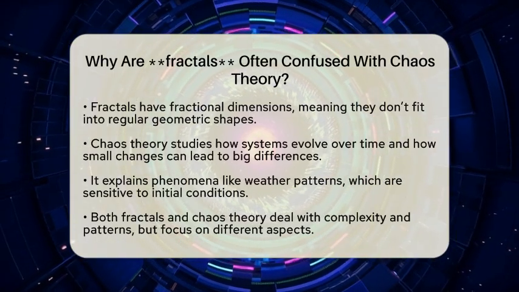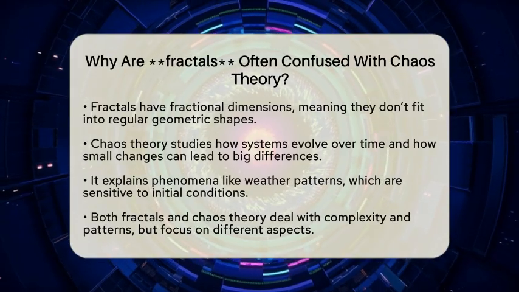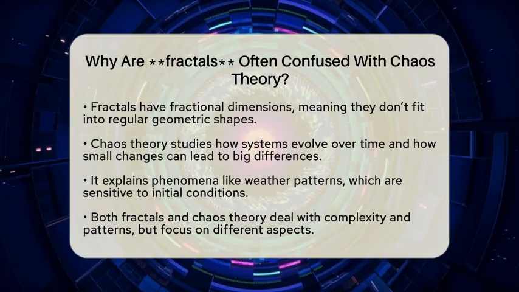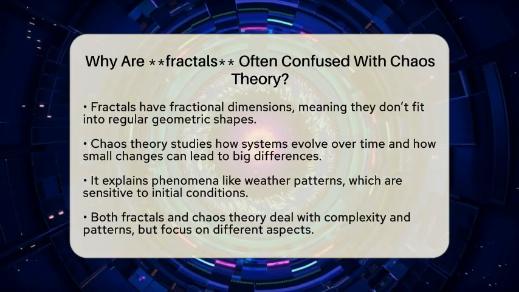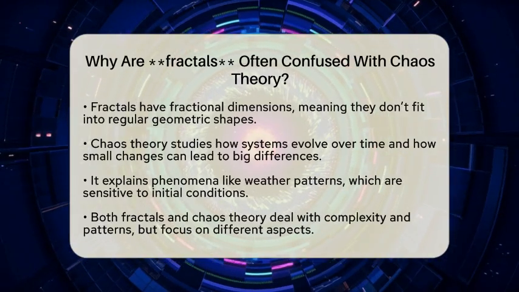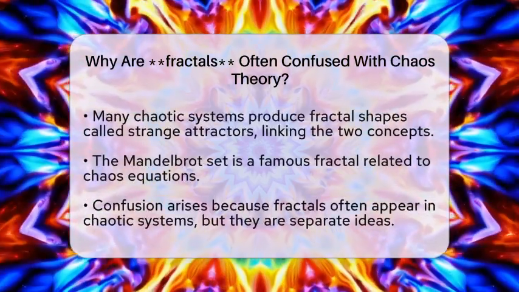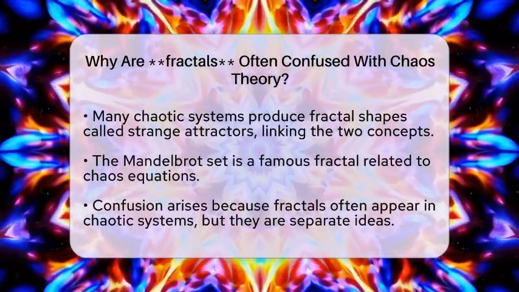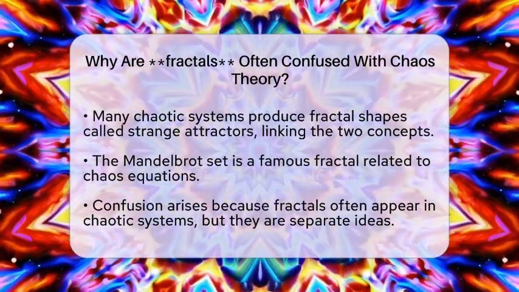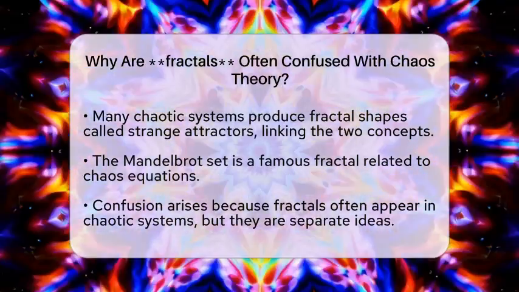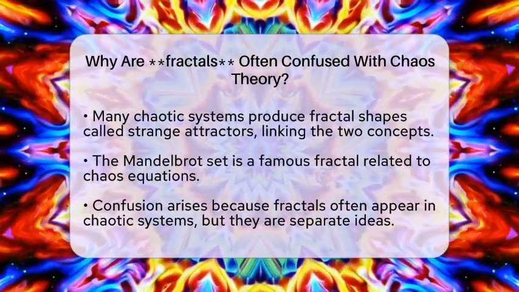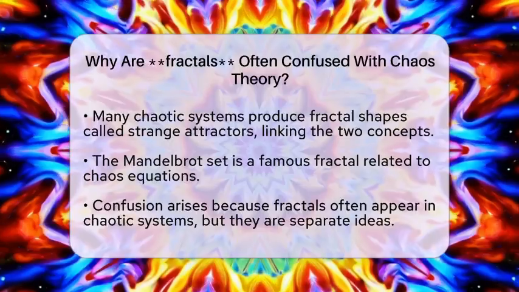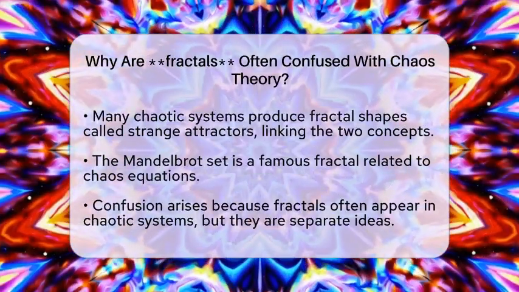Chaos theory, on the other hand, studies how systems change over time. It looks at how small differences in initial conditions can cause big changes later. This is called sensitive dependence on initial conditions. For example, patterns are chaotic because tiny changes in temperature or pressure can lead to very different weather outcomes. Chaos theory shows us that, even in systems that seem random, there are underlying rules and structures. It helps explain why predicting the weather or stock market is so difficult.